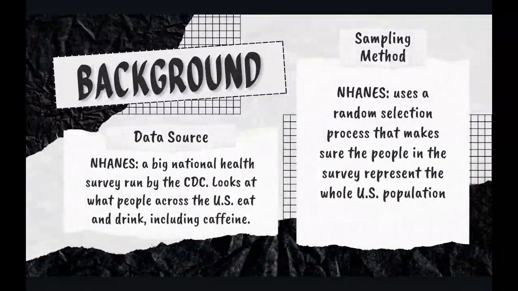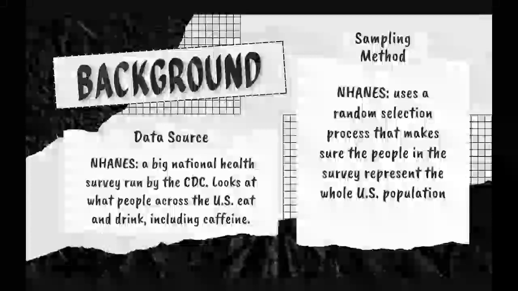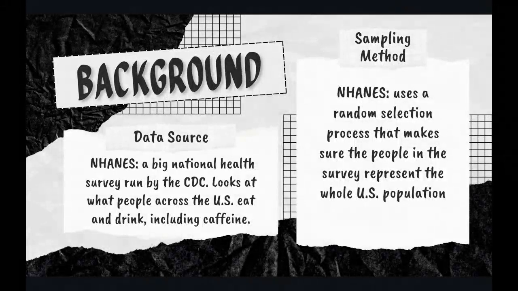So the background, which is the data source I mentioned before, NHANES. It's a big national health survey run by the CDC. It looks at what people across the US eat and drink, including caffeine, which is the main subject of my project. The sampling method they use is a random selection process that makes sure the people in the survey are representative of the whole US population.